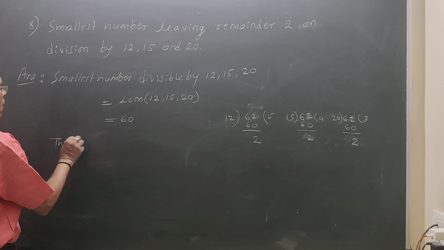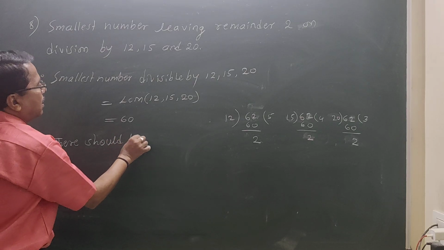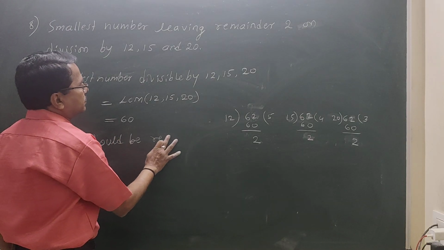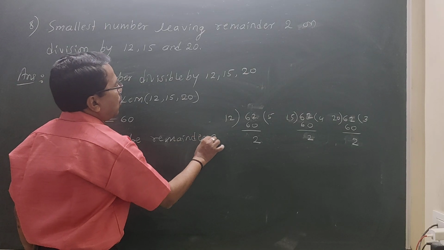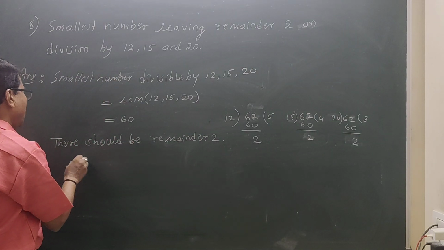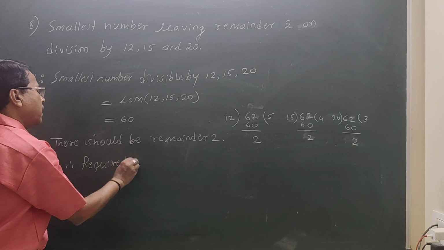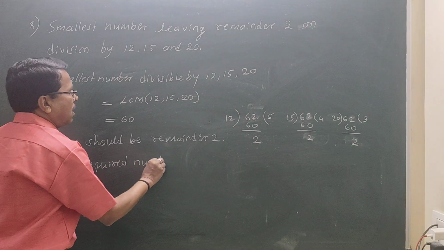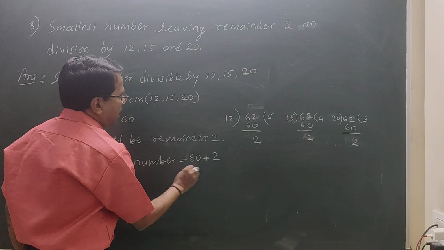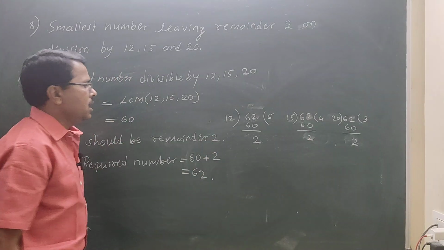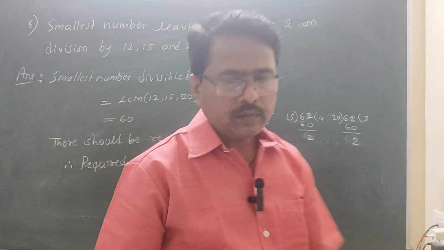There should be remainder 2. Therefore required number is 60 plus 2 extra, that is 62. This is the answer. Okay students, you might have understood.